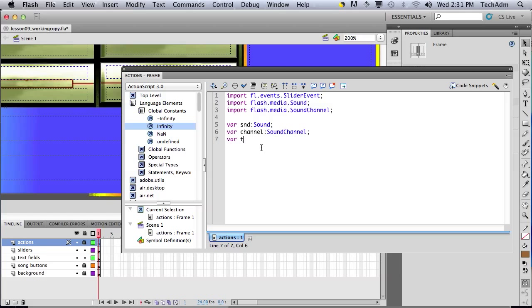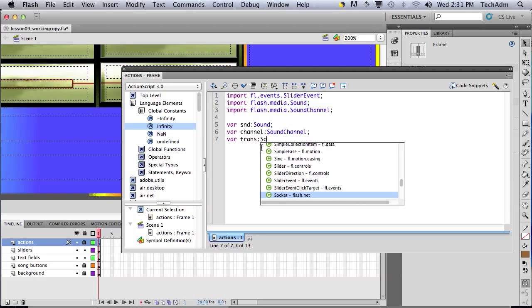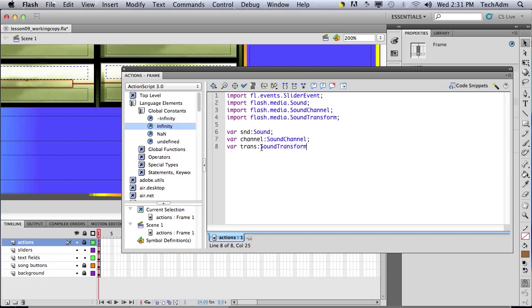And we've got to put in transform so that we can transform our sound. So we have one sound which is to store the sound. The channel allows us to play the sound, and the transform allows us to adjust the sound.